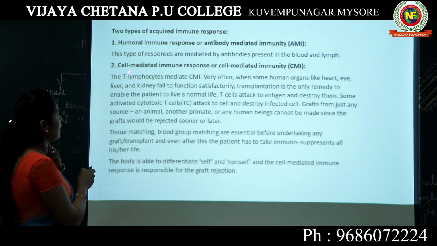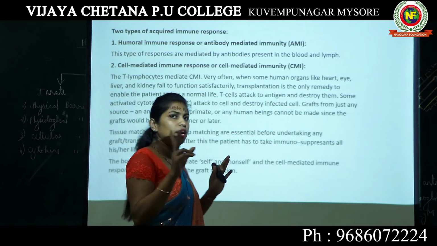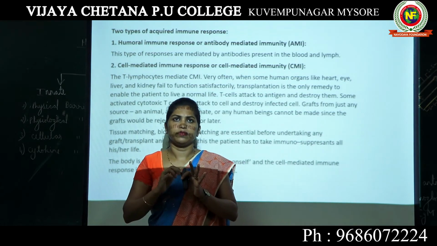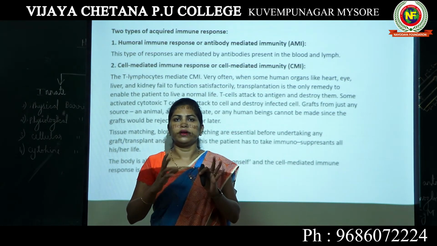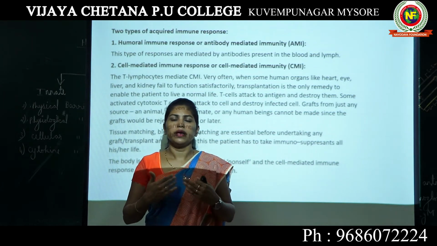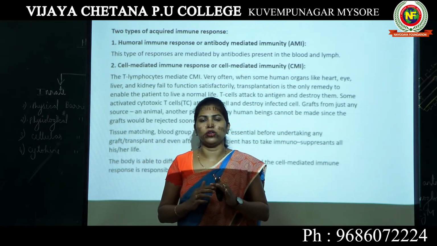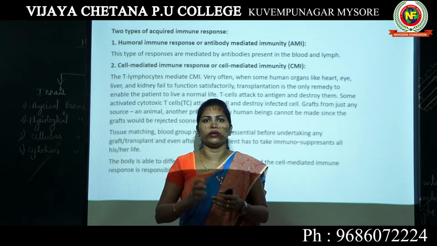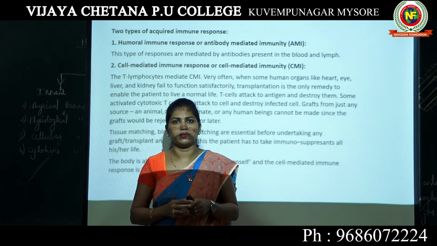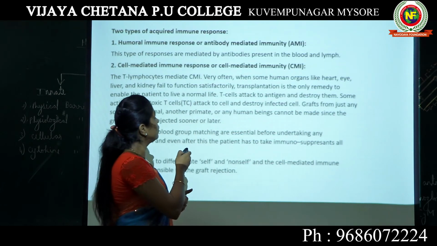Whereas if you look into cell mediated immune response or cell mediated immunity, there are 2 types. Imagine a pathogen has entered your body. Your body definitely has to respond. Your immune system has to produce an immune response, right? When any pathogen is entering your body, you just can't let the pathogen grow in your body. Your body has to respond in 2 ways. One option of your body is to produce antibodies.